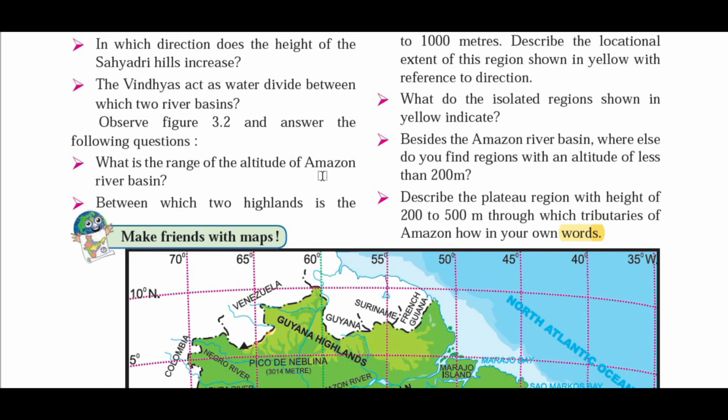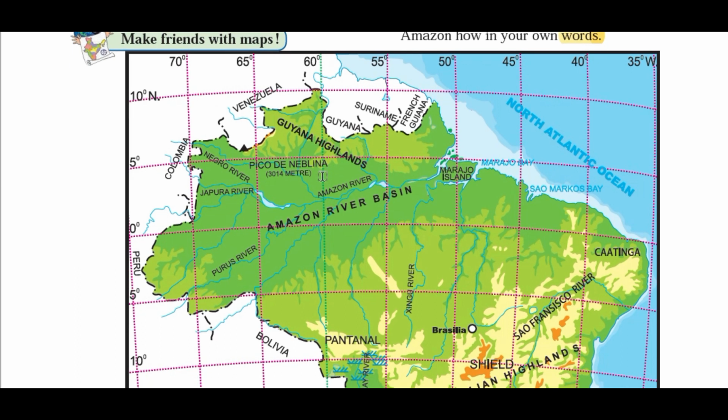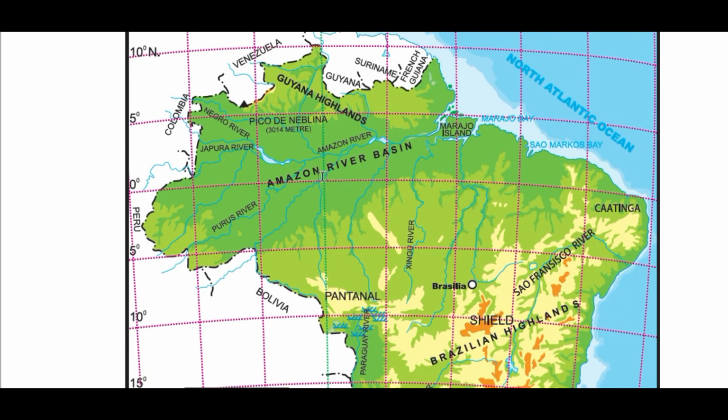What is the range of altitude of the Amazon river basin? First of all, let's try to locate the Amazon river basin over here. It is given here in bold letters, the Amazon river basin, which is in the northwestern and northern part of Brazil, and shaded in dark green color.